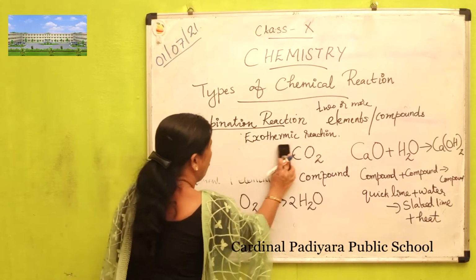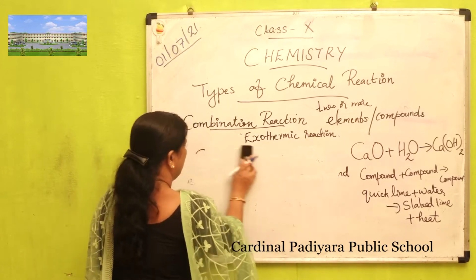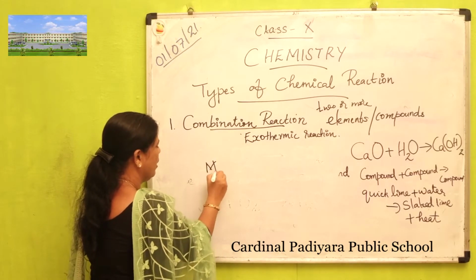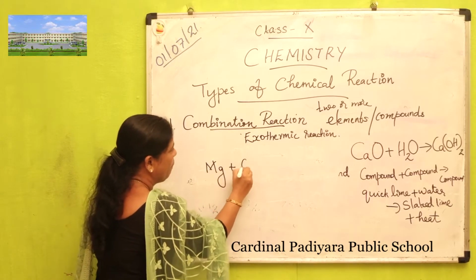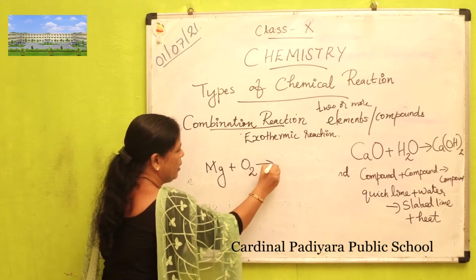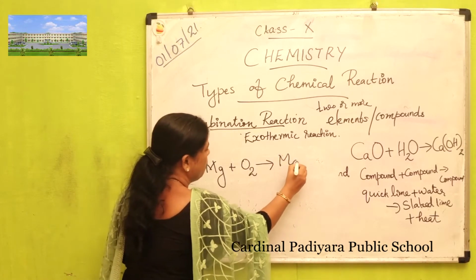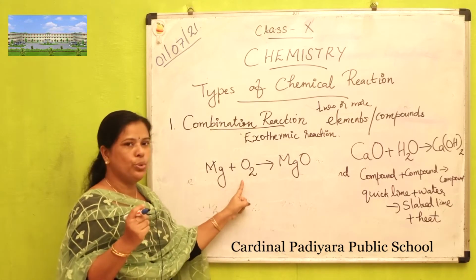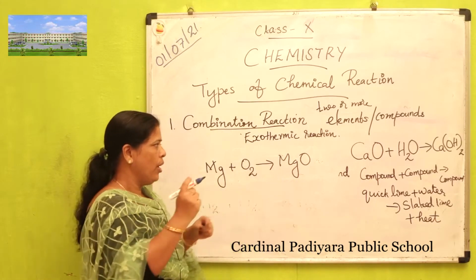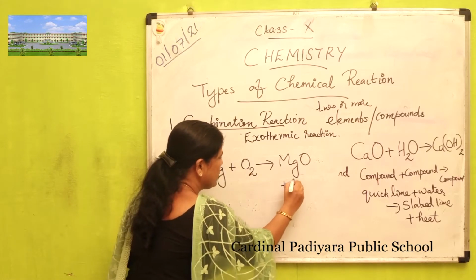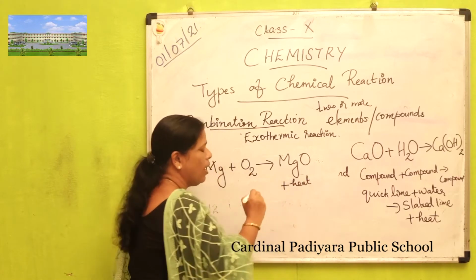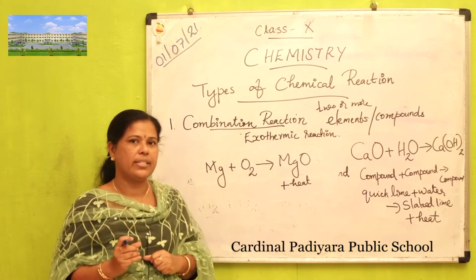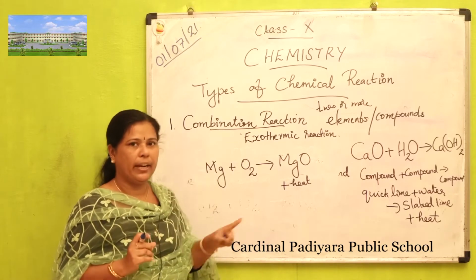Another example of exothermic reaction: when we heat a piece of magnesium ribbon, it combines with the oxygen, we get magnesium oxide, MgO. Mg plus O2 gives MgO. Along with the dust, heat and light are also formed. So this reaction is also an example of exothermic reaction.